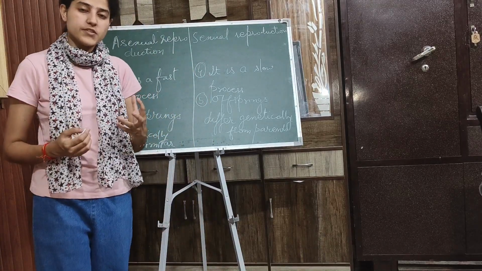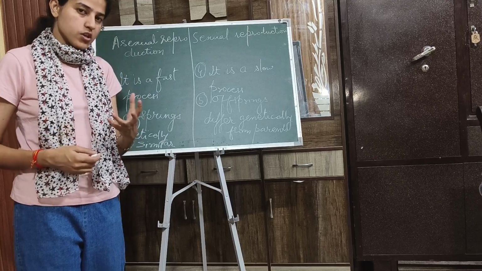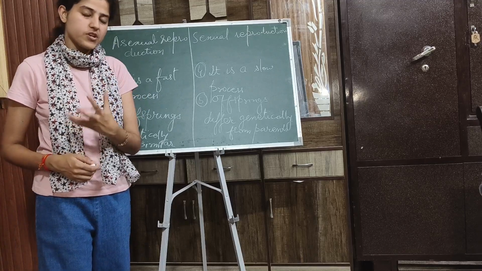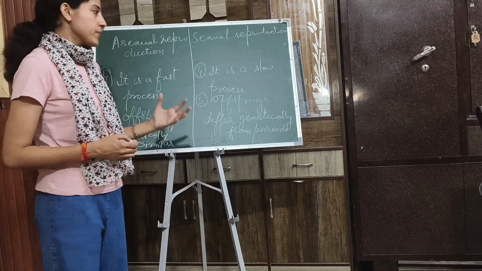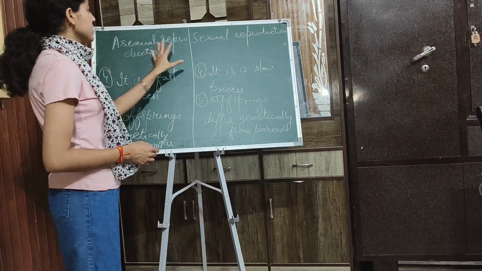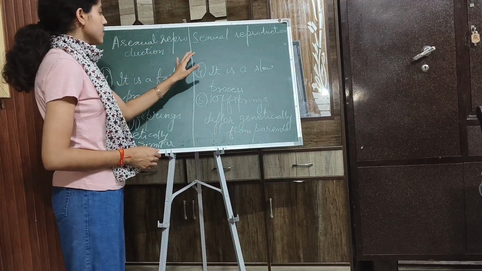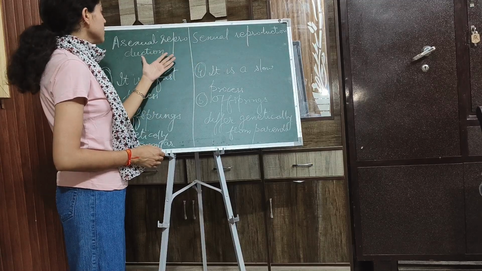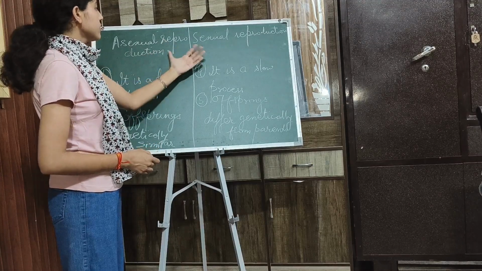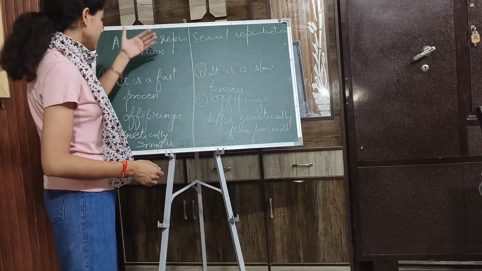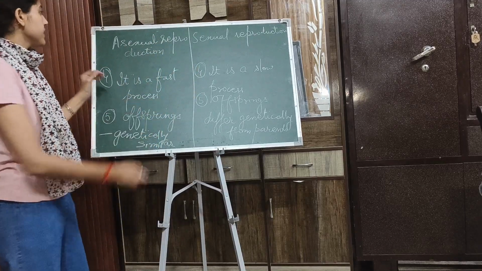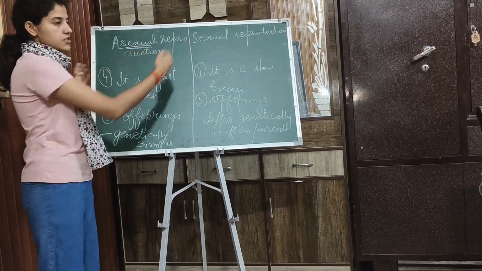And students, one thing that I noted during checking of the papers was, you are writing the differences correctly, but you are writing their names on opposite sides. For example, if you are writing the difference of asexual reproduction, you are writing sexual and not asexual.